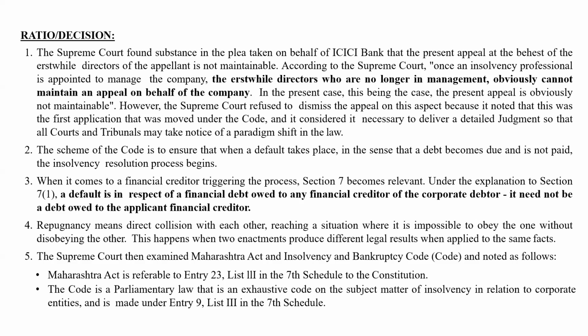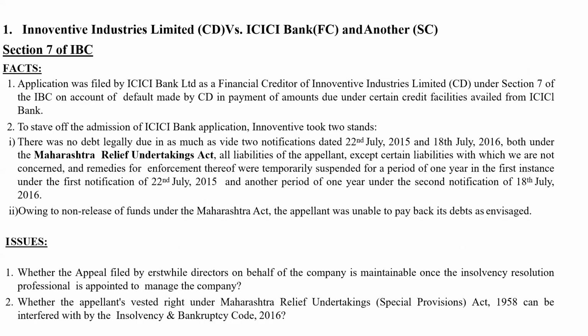So it says this happens when two enactments produce different legal results when applied to the same facts. Here in this case, this Maharashtra Relief Undertakings Act is basically a labor legislation. It grants some sort of relief to the undertakings, by virtue of which they are not obliged to pay for a certain period. So it grants some sort of moratorium. This concept of moratorium was in vogue prior to IBC also. Moratorium in earlier legislations meant relief from non-payment basically.